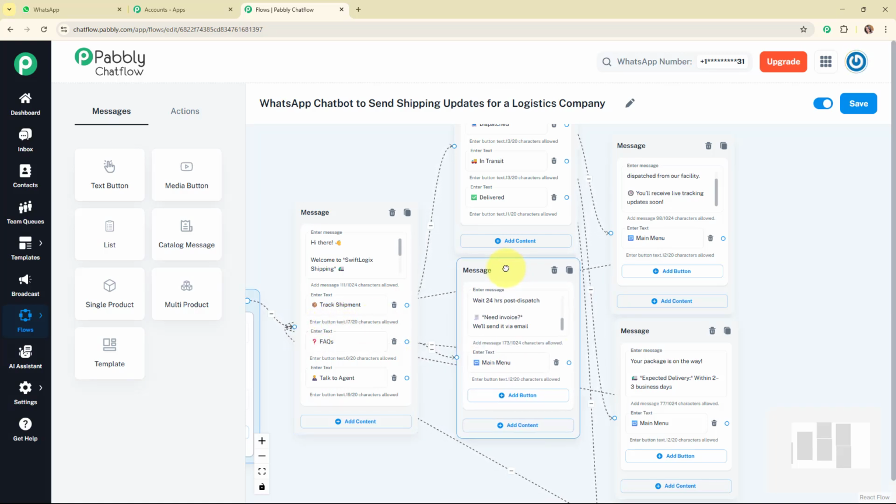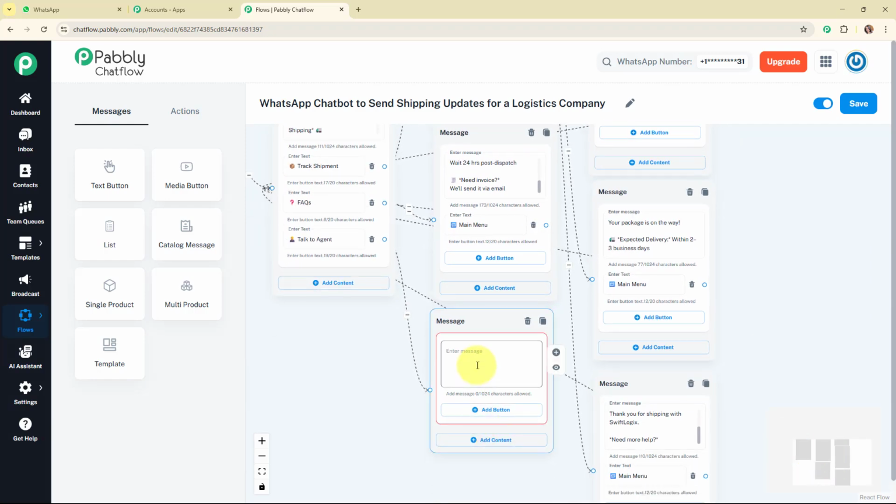Alright, so with this, we have successfully added this message box as well, and then let's move to the last quick reply button that we are left is for talk to agent. So I'm going to add a text box over here for the same, and here I'm going to enter the text as connecting you with our support team, please wait while we assign an agent.